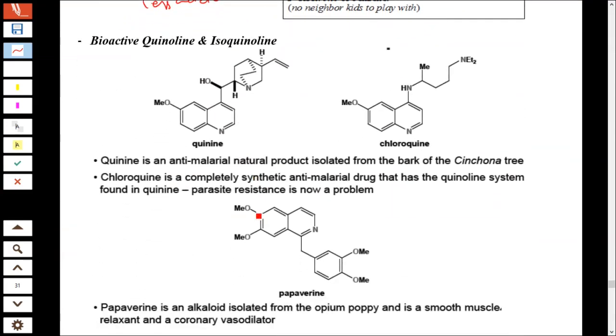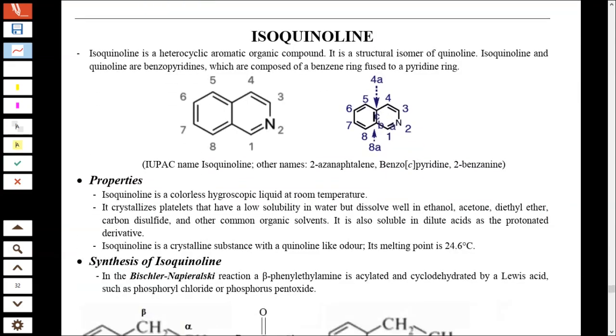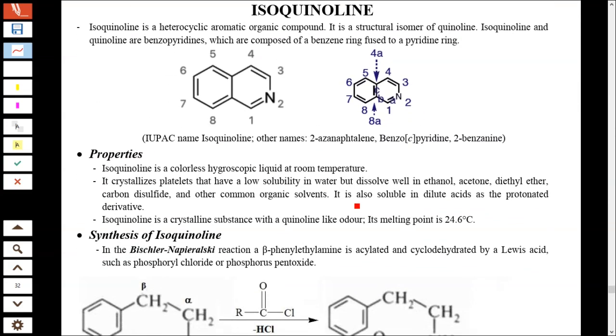Biologically active compounds: quinine contains a quinoline nucleus, chloroquine also contains quinoline, and papaverine has isoquinoline. In isoquinoline, you see the nitrogen at the second position, with the numbering 1, 2, 3, 4, 5.